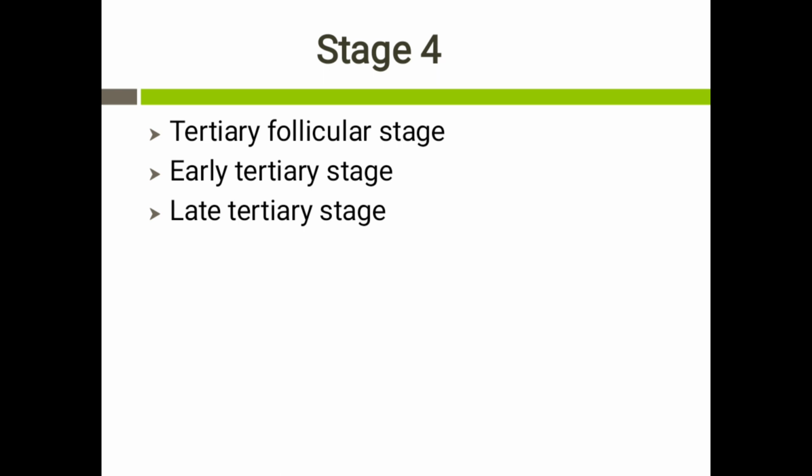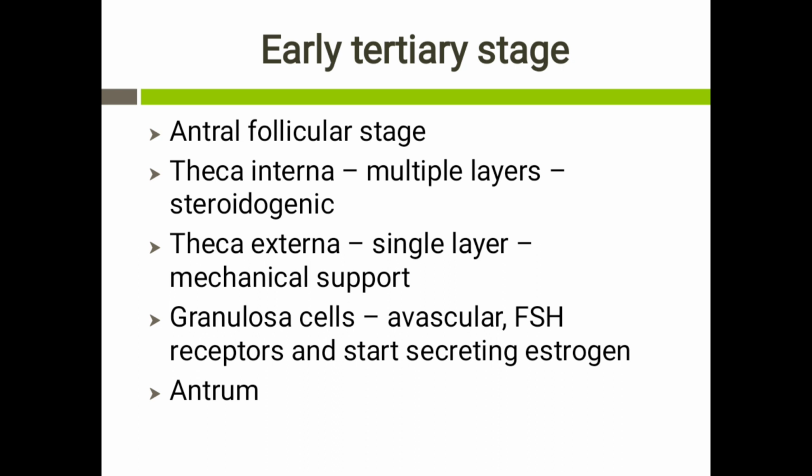Stage 4 is otherwise called the tertiary follicular stage, and this is the final stage of the follicular development. This is further divided into two substages, that is the early tertiary stage and the late tertiary stage. In the early tertiary stage, the early theca cells which surround the basement membrane will proliferate and differentiate into the proper theca cell layer. It is differentiated into theca interna and theca externa.